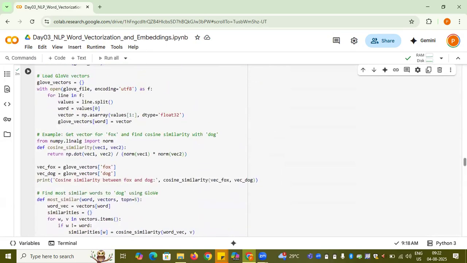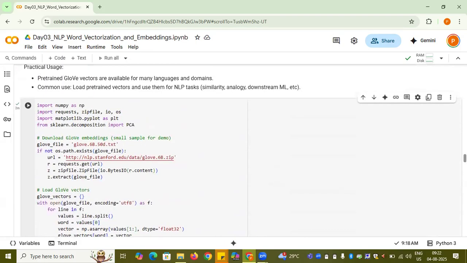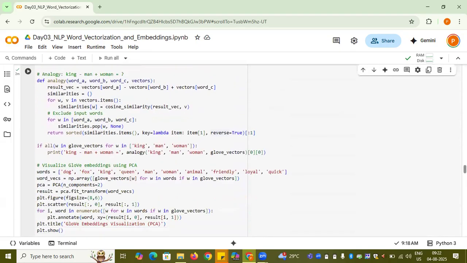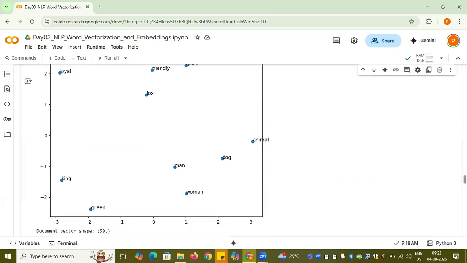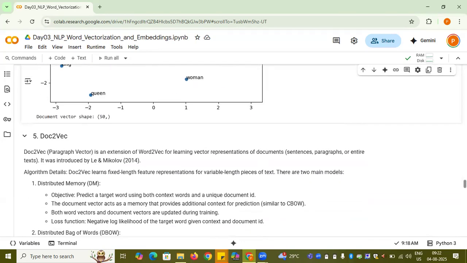So here I considered the glove embedding already available at the Stanford site and used it for further analysis. So you can use the code and apply it on the corpus that I created and obtain your glove embeddings altogether. Now, the last method which we'll be discussing today is the Doc2Vec.